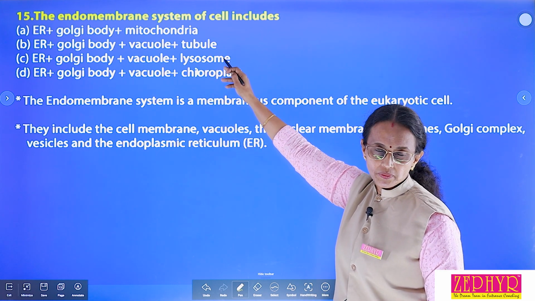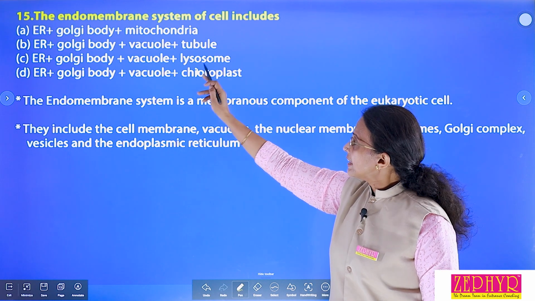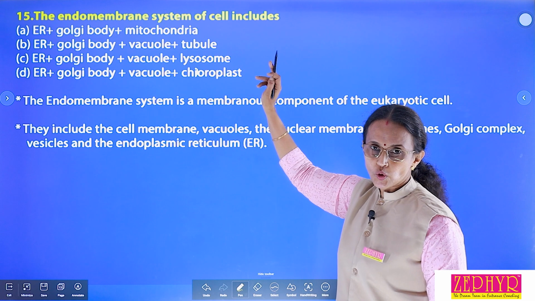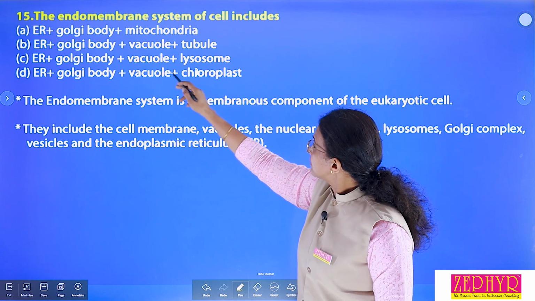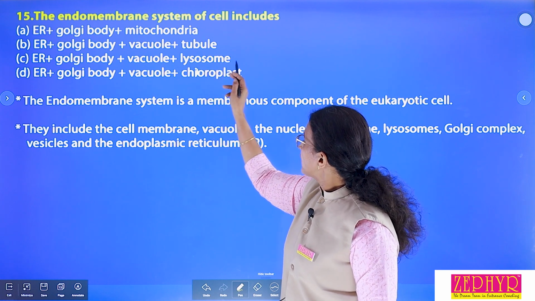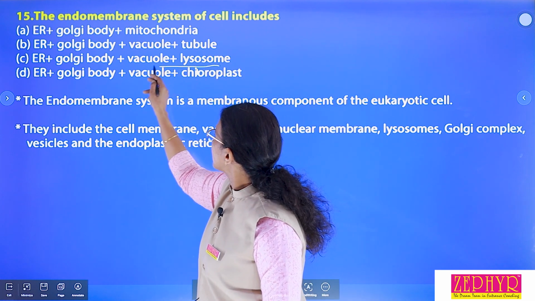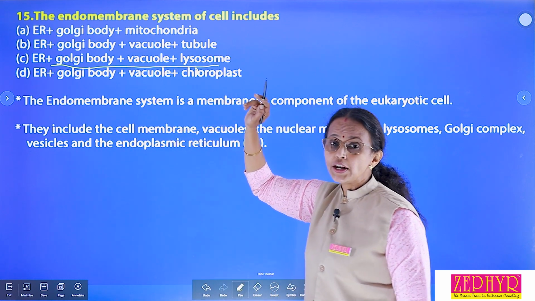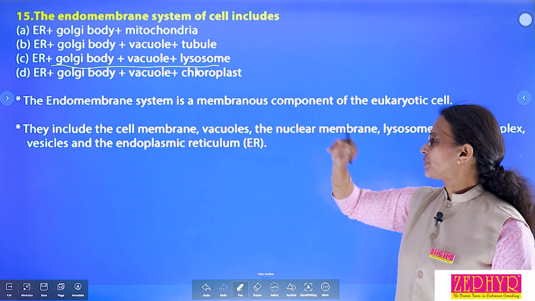Tubule is the microtubule. It is not the correct answer. Endoplasmic reticulum, Golgi apparatus, vacuole and lysosome. The third option is the correct one. These four cell organelles are included in the endomembrane system.